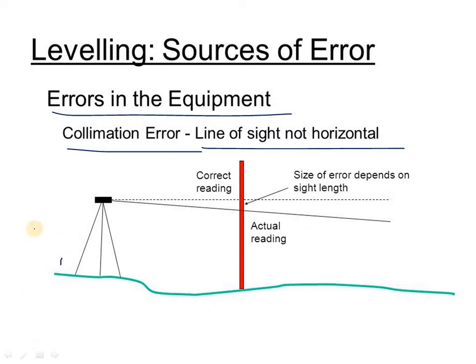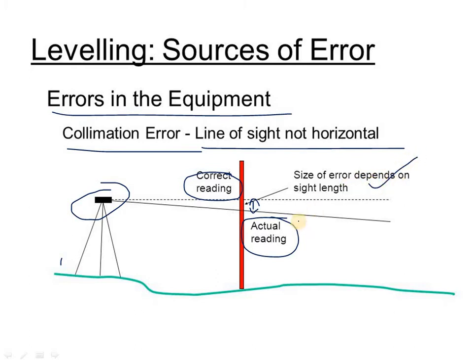On a ground level the instrument is fixed. So if you see here, this reading is called the actual reading. And this top one, the dotted line, is the correct reading. The gap in between is known as the size of error, which depends on sight length.